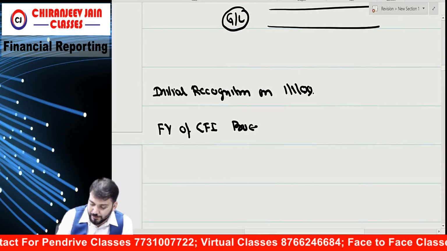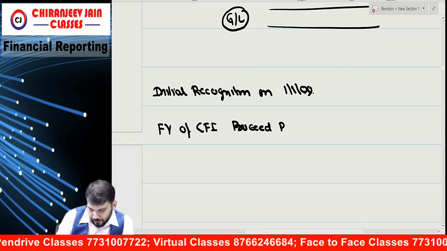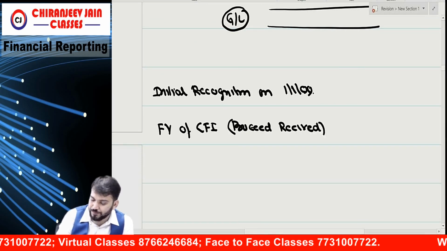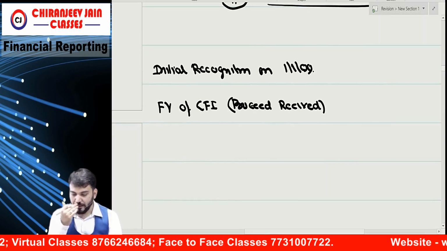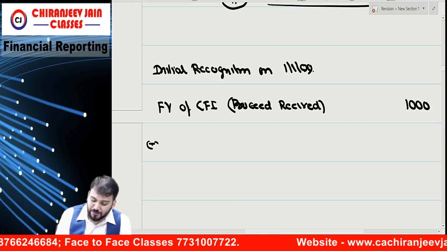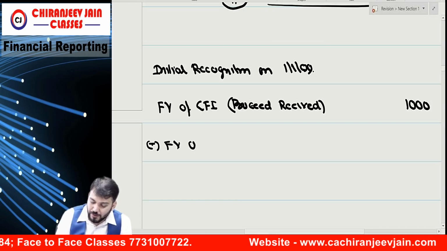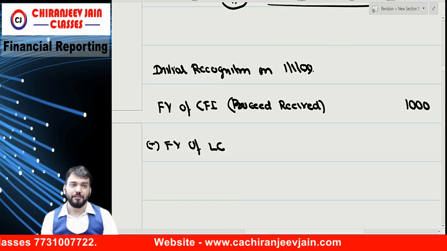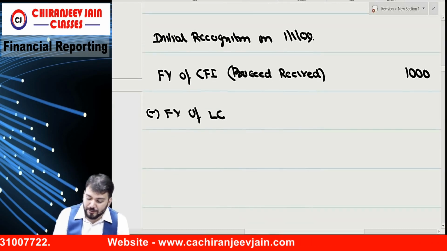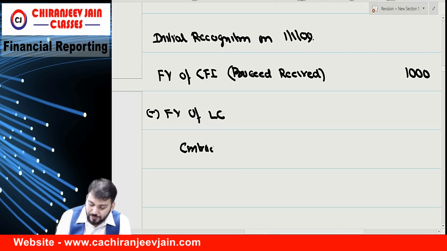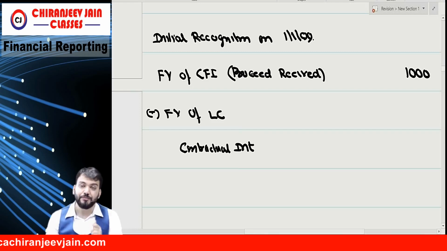Means proceeds received. Tell me, how much? 1000. From this we deduct fair value of liability component. Now liability component means there are two parts. One is the contractual interest.